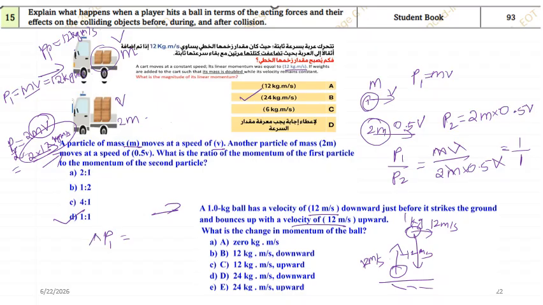To calculate the change in momentum, delta p, we can use an equation: m into v final minus m into v initial. If you take m as common, it will be m times v final minus v initial. So you can use this equation. m is 1. What is v final? v final is 12. What is v initial? Minus 12. So minus and minus together become plus, and it will be 24. Over here the change in momentum we are getting is positive, which means it will be upward. So E will be the correct answer.